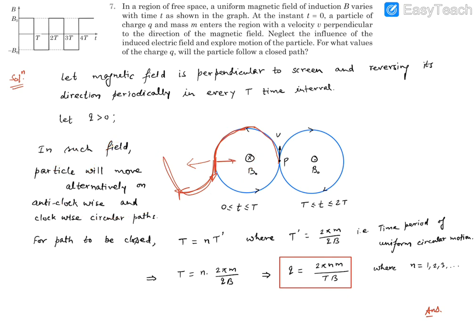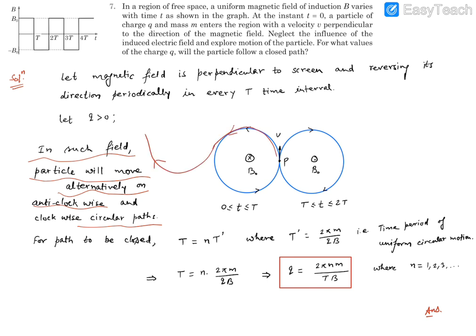So basically we can say the particle is going to move in circular paths, and the circular motion will alternate: it is going to move clockwise, then anticlockwise. Like it was anticlockwise, then it's going to move this way, clockwise, then again anticlockwise, in this manner. So this is going to be in general its path.